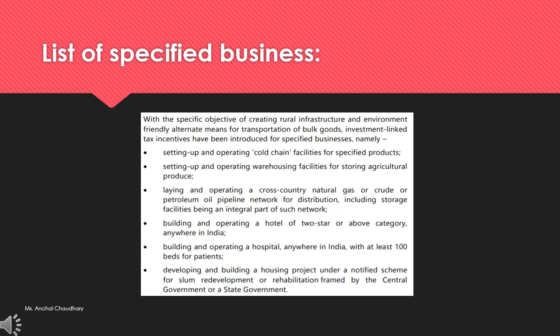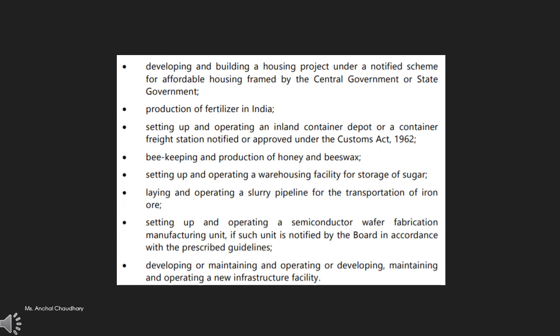developing and building a housing project under a notified scheme for slum redevelopment or rehabilitation framed by the central government or state government, developing and building a housing project under a notified scheme for affordable housing framed by the central or state government, production of fertilizer in India, setting up and operating an inland container depot or a container freight station notified or approved under the Customs Act 1962, beekeeping and production of honey and beeswax, setting up and operating a warehousing facility for storage of sugar, laying and operating a slurry pipeline for the transportation of iron ore, or setting up and operating a semiconductor wafer fabrication manufacturing unit if such unit is notified by the board in accordance with the prescribed